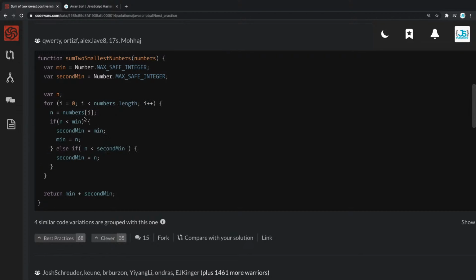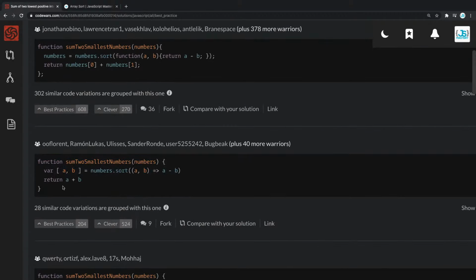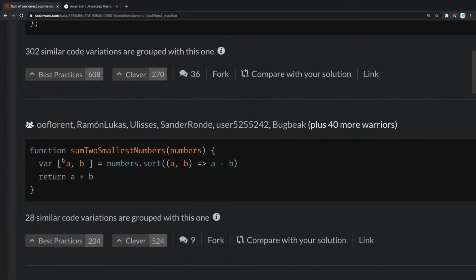So the complexity of this algorithm would be O of n, basically saying that as we put more numbers into it, like 5 numbers, the complexity is going to be O of 5. And if we add 100 numbers, it's going to be O of 100. So it's not going to extend exponentially, or be less performant if we have a lot of numbers. On the other hand, a great question is, what is the O of n of the sort method? Is this more performant or is it not?